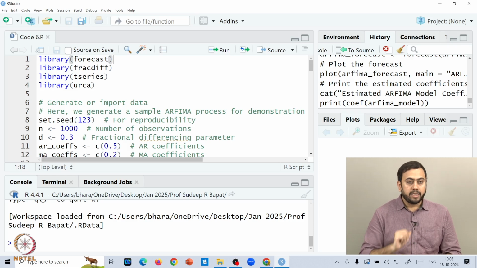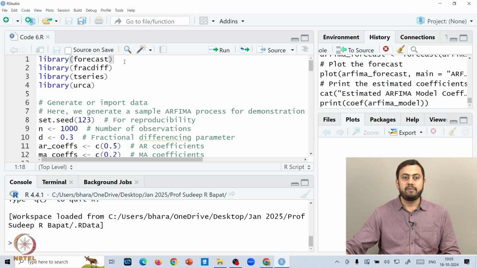Before we start with the actual coding, as always you require some packages and you want to import some libraries. If you're following our practical sessions which we take every week in R, you must remember that you have to install all these packages if not done already. So, forecast, then fracdiff, then tseries, and then urca. These packages would be required to implement the underlying functions that we will soon run in this code.